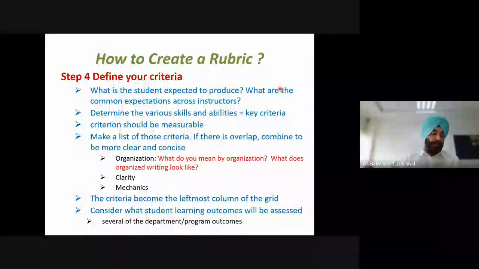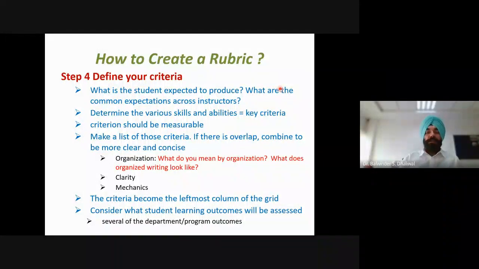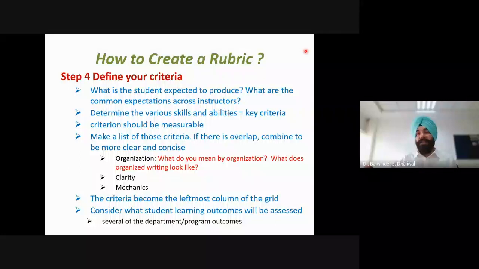Now comes the actual work. After deciding all those points, we need to first decide what the expectations are which are to be assessed. What are the students expected to produce through that particular learning task or learning activity?